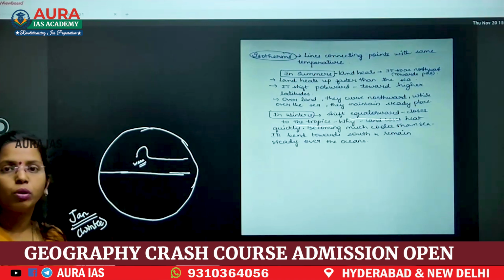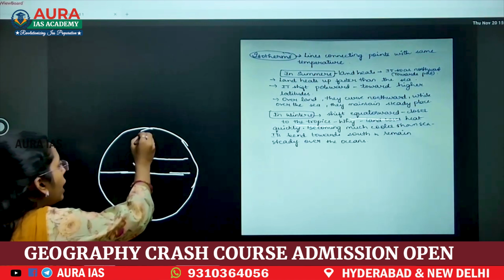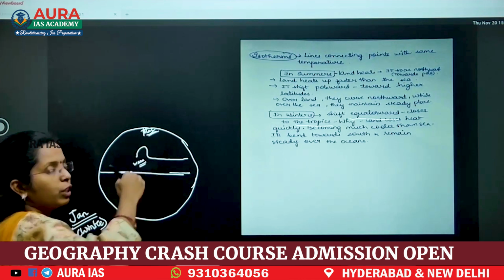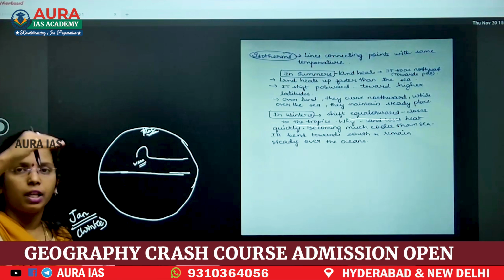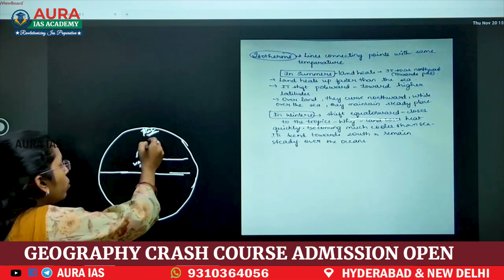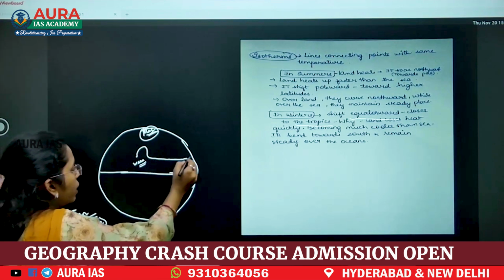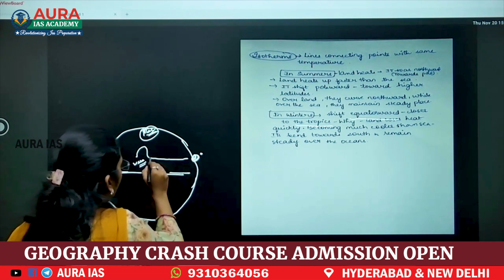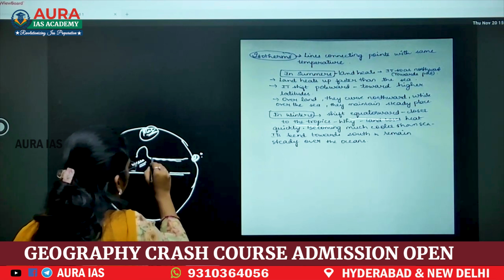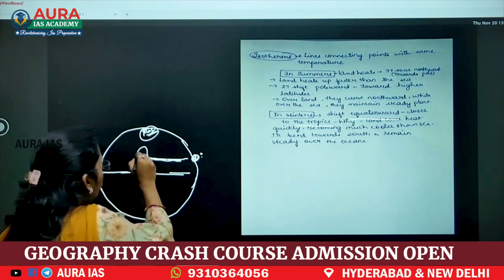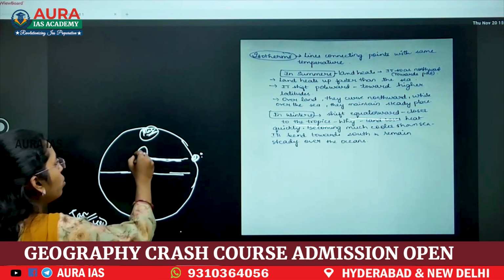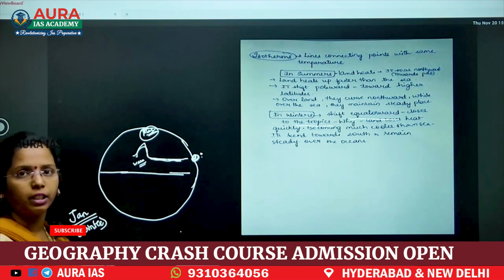It takes time to cool. So it requires polar winds. Like when you move towards the polar region, the area will be cool. So for the same temperature, for example, if 0 degree temperature is there here on the land, you can see 0 degree temperature here. But if the ocean has to get that 0 degrees, it has to move towards the polar region.